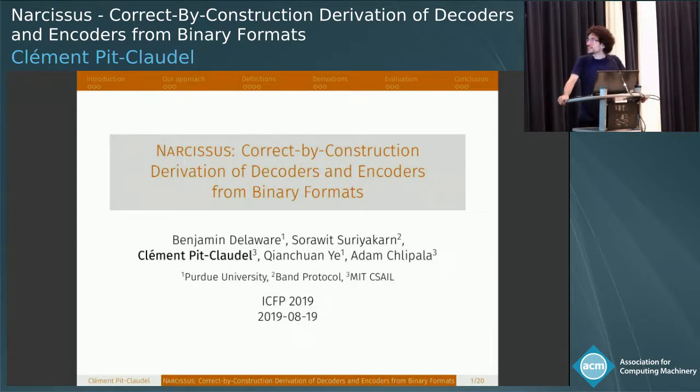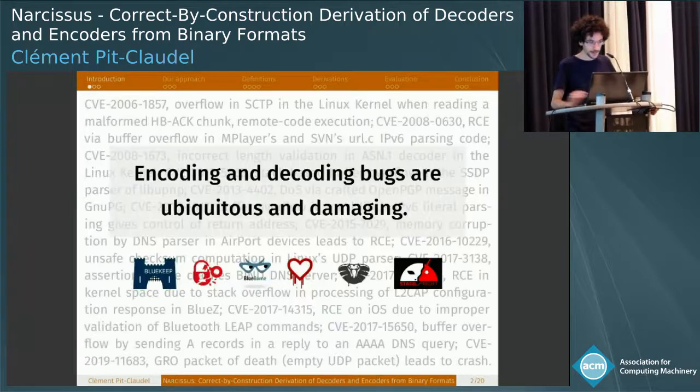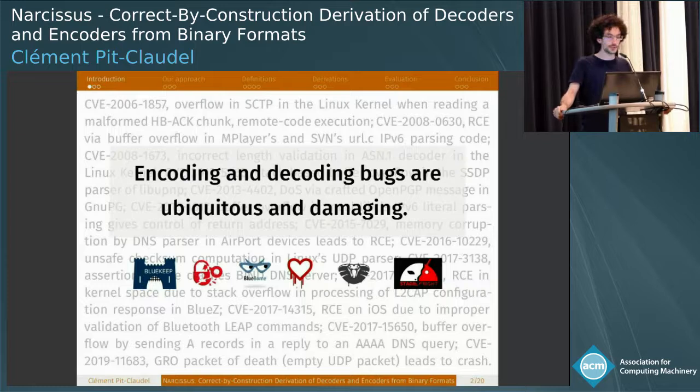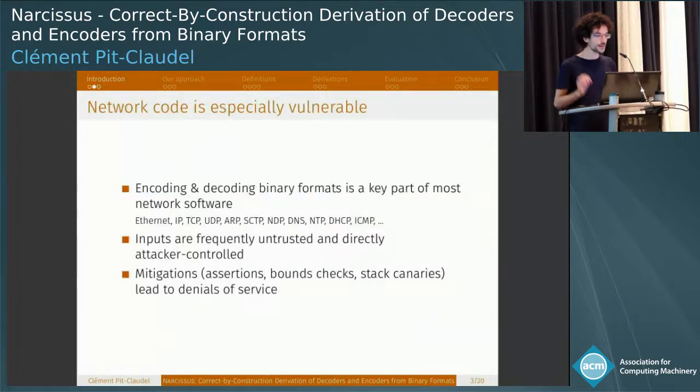Hello, everyone. Thanks for attending my presentation on deriving correct by construction decoders and encoders from binary formats. We all know that encoding and decoding bugs are everywhere and particularly painful to deal with. We've seen the long stream of vulnerability reports, and one particularly vulnerable place where these bugs are damaging is network code. The reason is that network code spends a significant fraction of its time doing encoding and decoding of binary formats. In addition, the inputs to network programs are typically entirely controlled by the attacker.